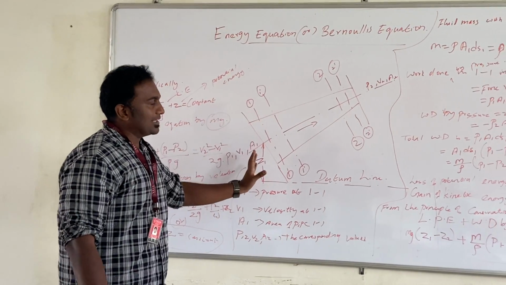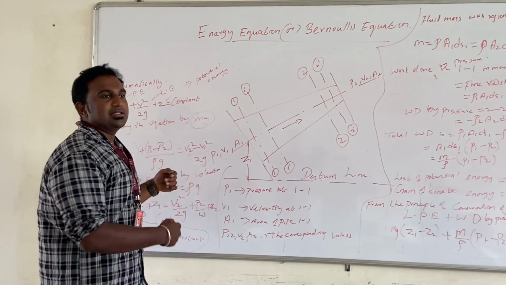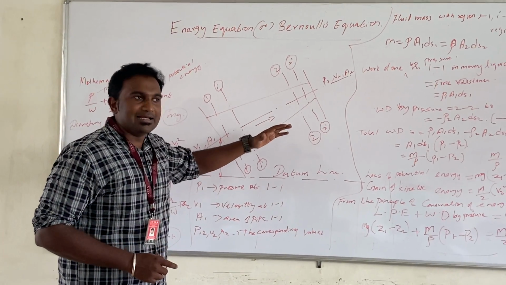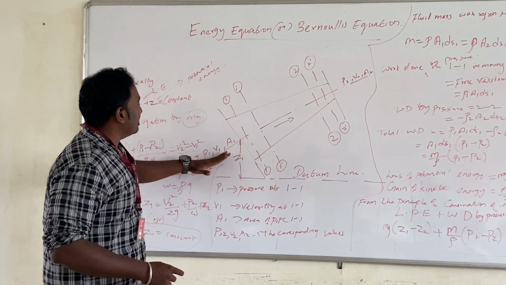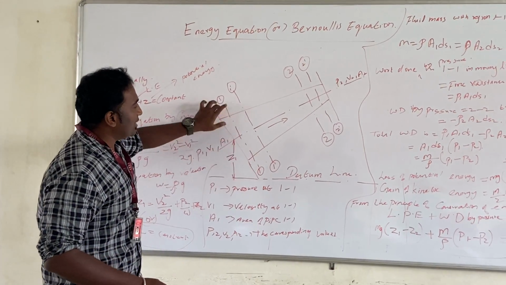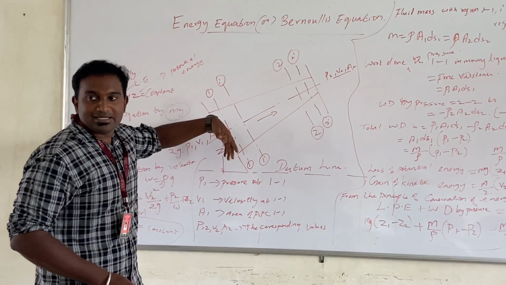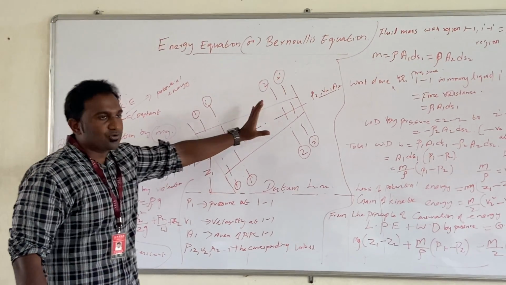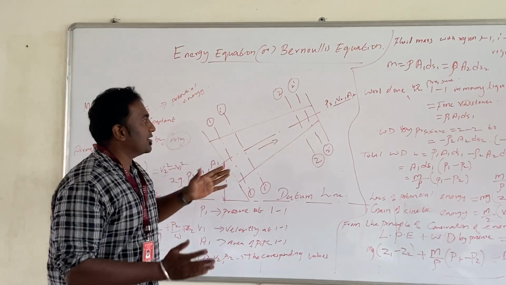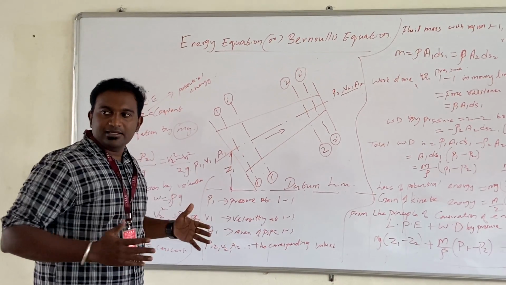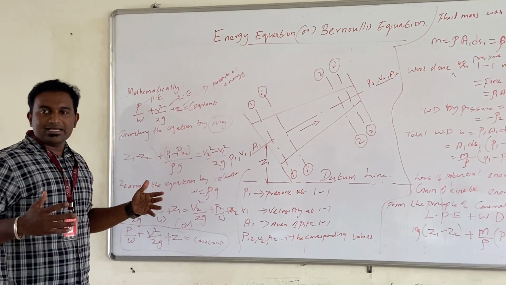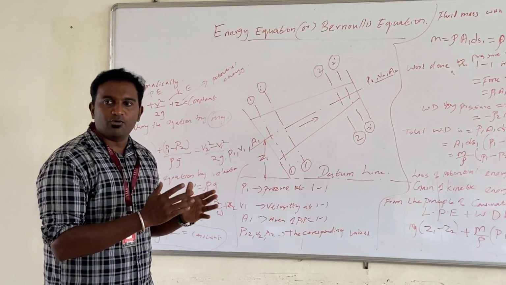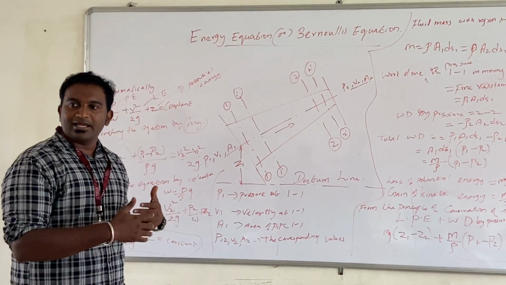By seeing this diagram, the flow is in an ideal state: an incompressible, steady flow. Here we have pressure P1, velocity V1 and area A1, at section 1-1 dash, and 2-2 dash, and this is the size of the pipe. Area 1 is big and area 2 is smaller, so the pipe is non-uniform. The size and pressure at section 1 are higher, and when the pipe becomes smaller, the pressure and velocity change.